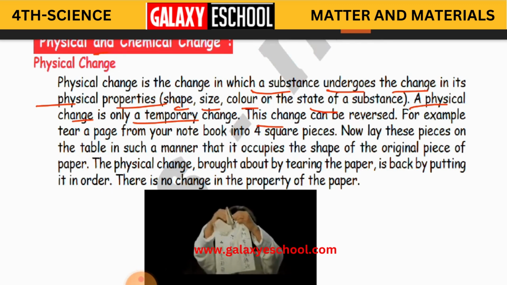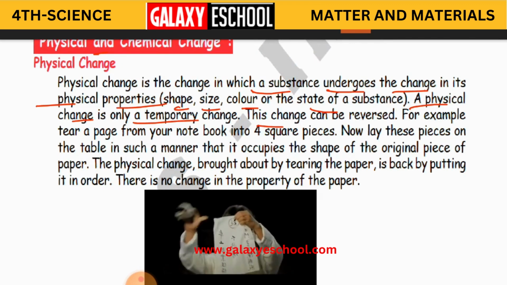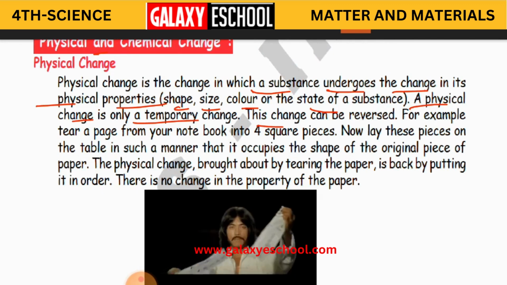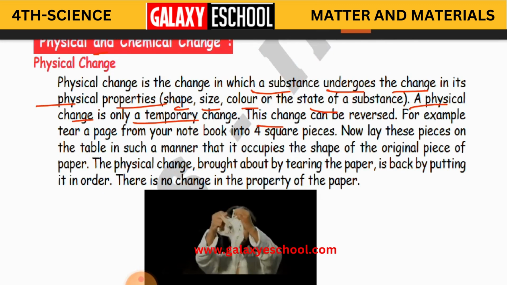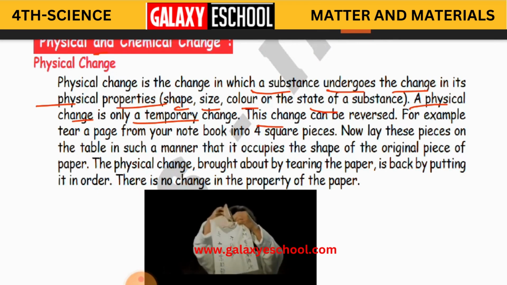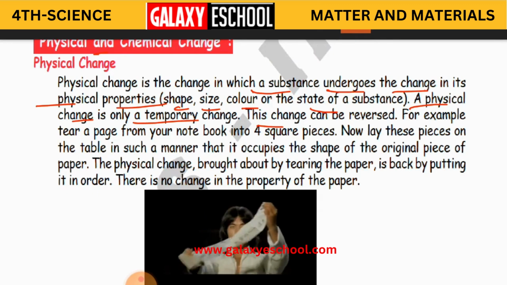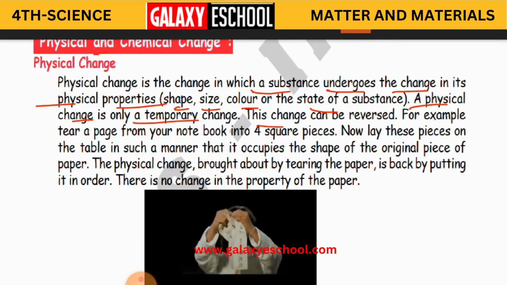Again that solid, that particular ice cube, if you keep it out from the fridge at room temperature, then again it is going to melt into water. Again the solid has changed into liquid. This is reversible. So physical change is temporary. It is not a permanent change. It is reversible.